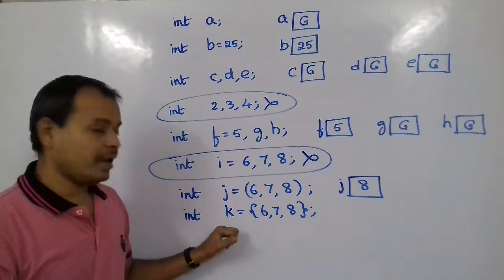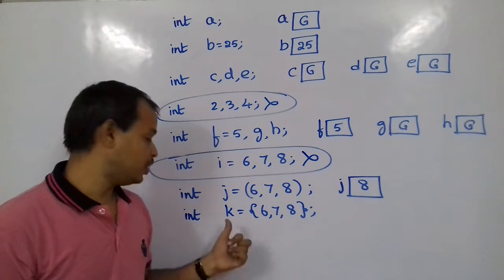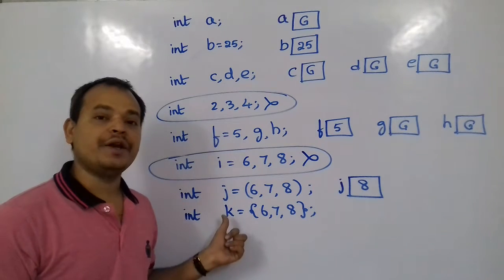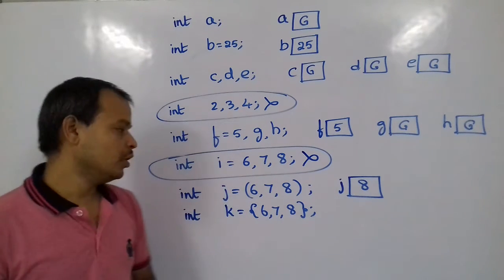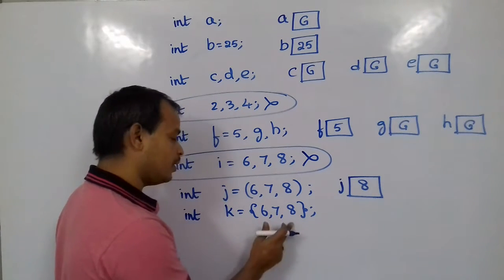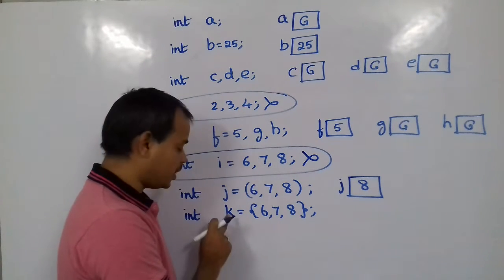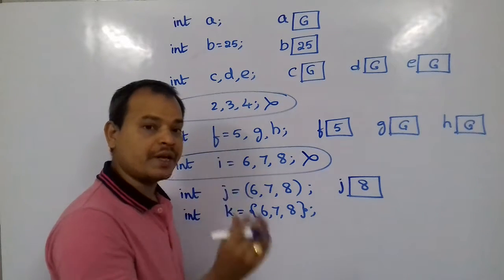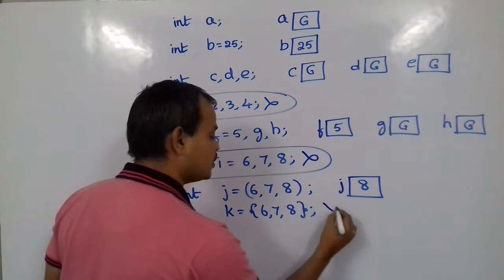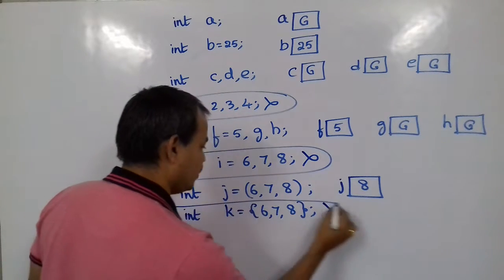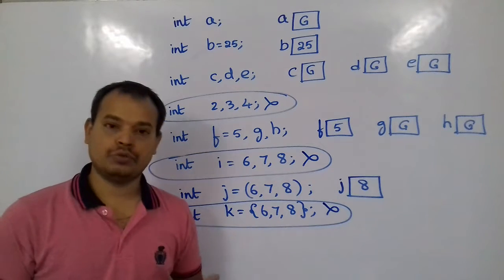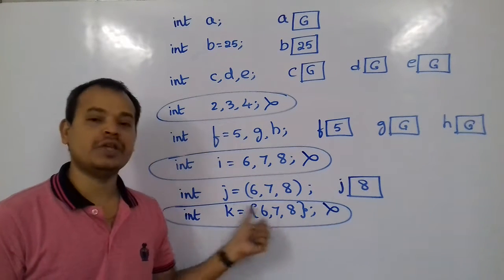Then is k ready to store 3 values at a time? No, it's not possible. k is a normal variable and it cannot store 3 values at a time. So in this statement, the variable is okay, the values are okay, but the combination of these two is not okay, because k is a variable that can take only one value at a time. We cannot store 3 values. With this, the system will not accept this. This is also not valid. Suppose what I need to do is store 3 values into a single variable.